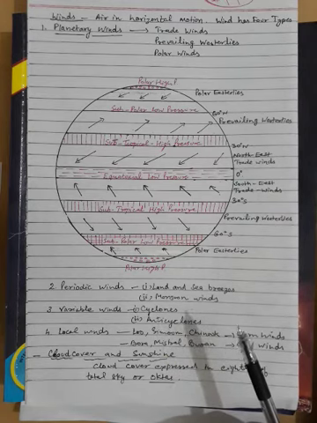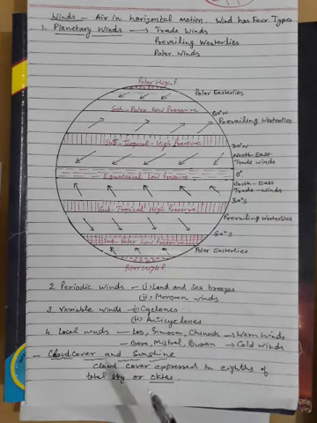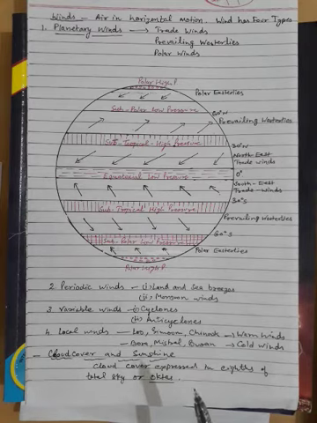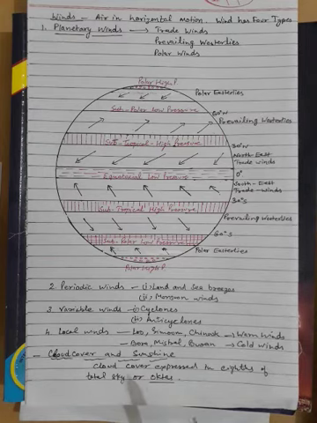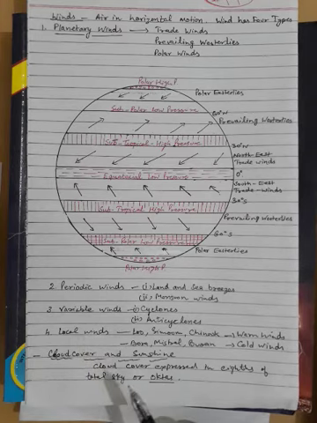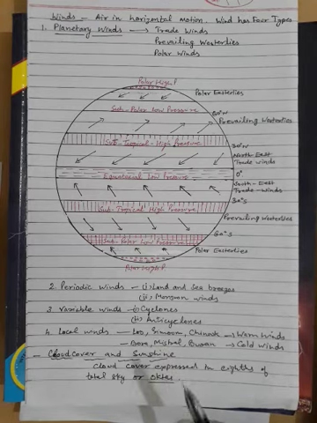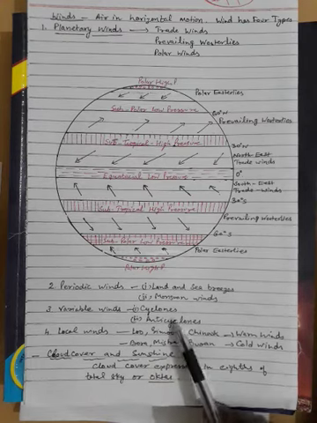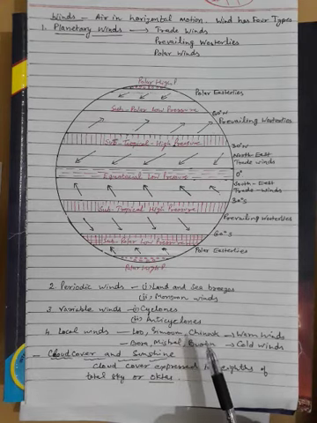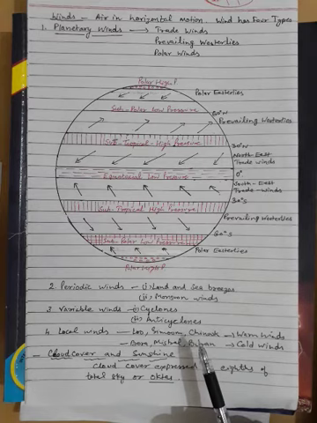They are caused due to the difference in the rate of heating of water and land. While land and sea breeze blow for just a few hours, monsoons are seasonal winds that blow for a few months. Next is variable wind. These winds affect only a small area and last for only a few days. They vary in time, speed and area and are therefore called variable winds. Cyclone and anticyclone are the best examples of these variable winds.